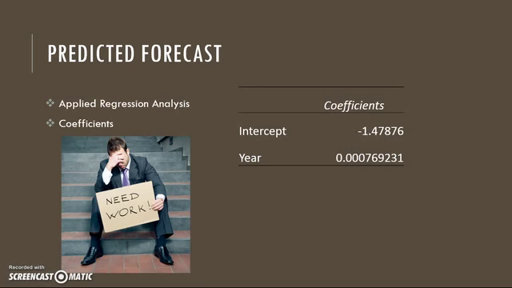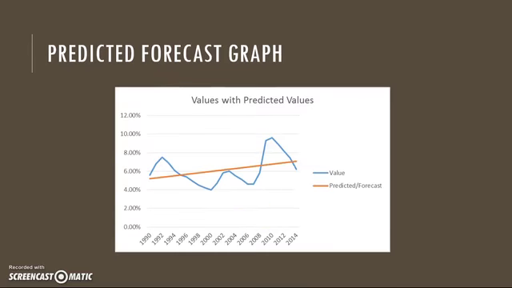To gain more information on my time series data, I applied regression analysis. Using the coefficients in this table, I was able to get predicted values of unemployment percentages. After including the predicted values to my line graph, it is clear that the predicted values are the same as the original values trend line. The problem with the predicted forecast is that it does not take into account significant changes in percentages during certain years.